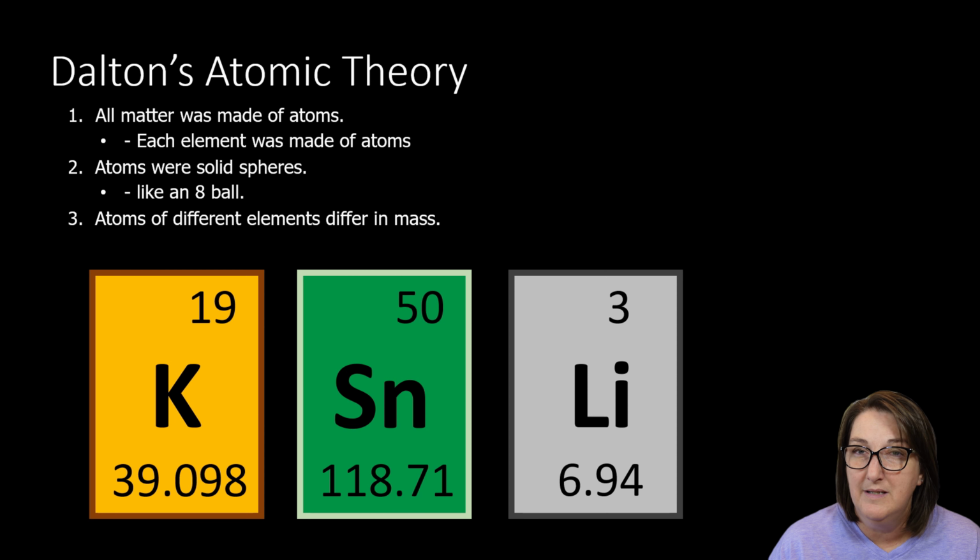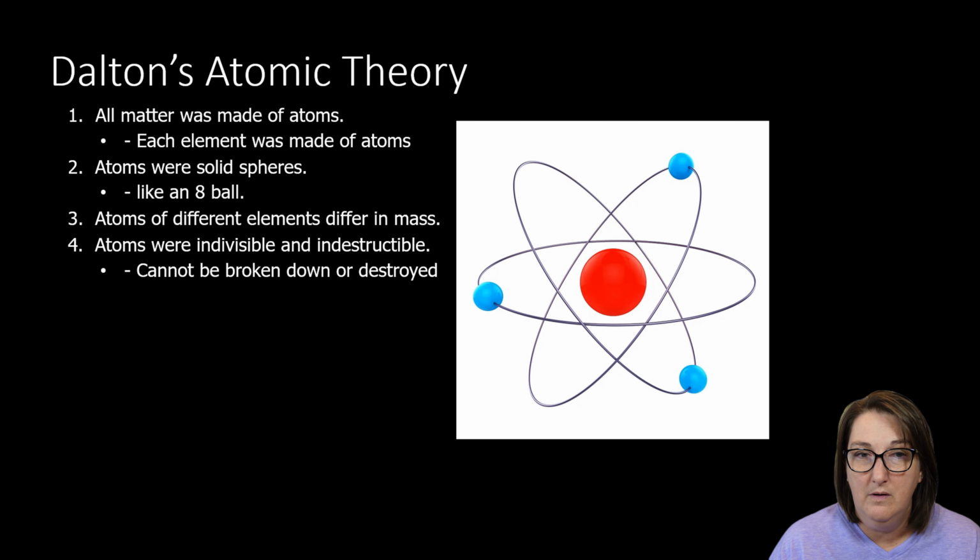Atoms of different elements differ in mass. When I look on the periodic table, I can see that. I have potassium, I have this mass, I have tin, I have this mass, I have lithium, I have this mass, and we recognize that yes, they all have different masses. Atoms were indivisible, which means they cannot be cut, and they were indestructible. I cannot create atoms, I cannot destroy atoms. So we cannot break them down or destroy them. And that goes back to our conservation of matter.